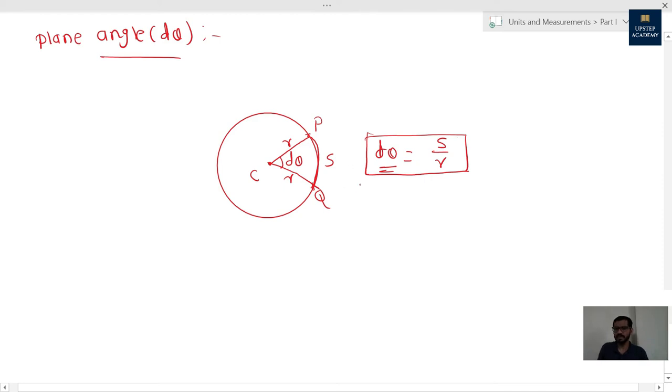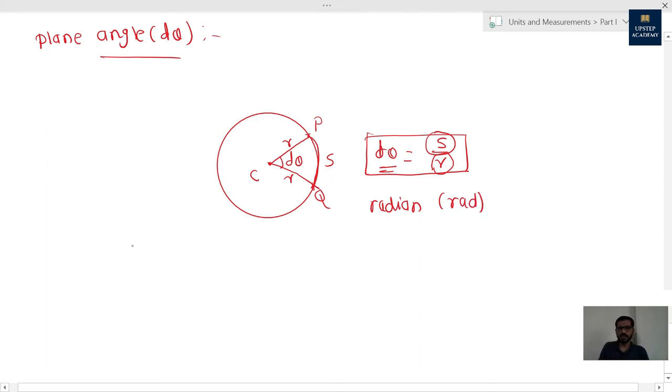So the definition of plane angle is the length to which that angle is made divided by the radius of that circle. All right, so what is the unit of this plane angle? Unit of plane angle is radian, which is shown by symbol rad.